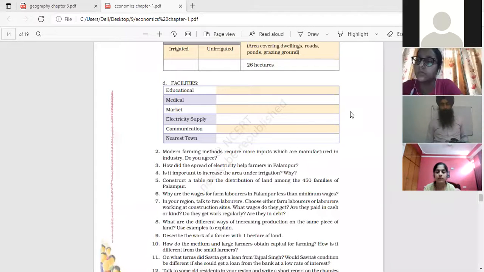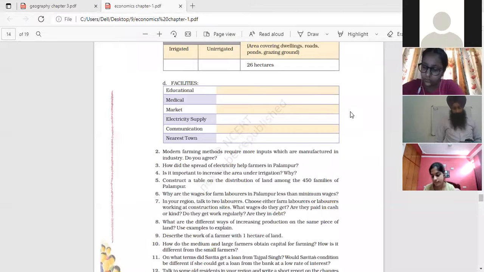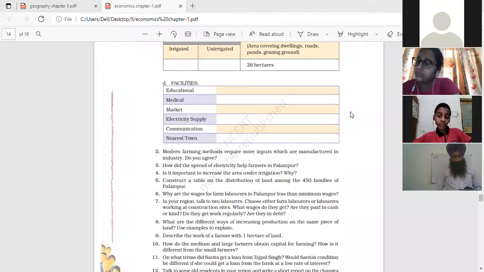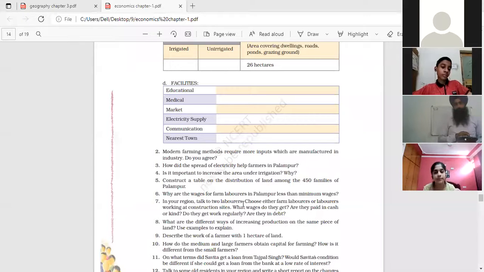Yes, sir. A farmer with 1 hectare of land will be called a small farmer. Since the area of cultivation is small, the outcome may also not be high. So in order to yield the land in the best possible way, the farmer needs money. This money is borrowed from a money lender at a high interest rate, and at times the farmer may also have to work as a farm laborer for the money lender. Once the farm is cultivated, the produce has to be divided for personal use and for selling in the market. In the market, whatever profit is earned, the farmer usually has to give it away to the money lender. A little sum of money is left.